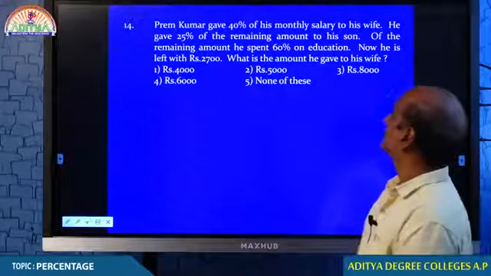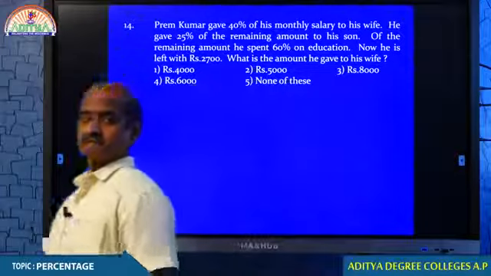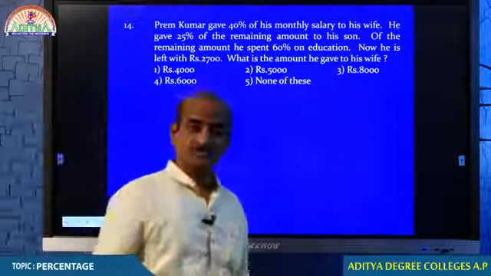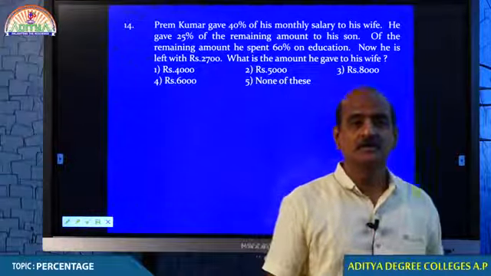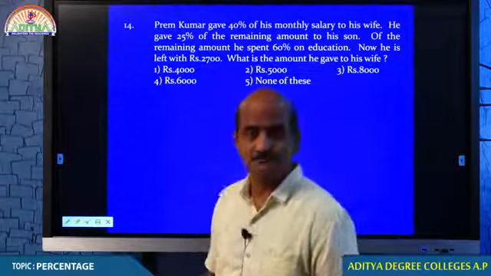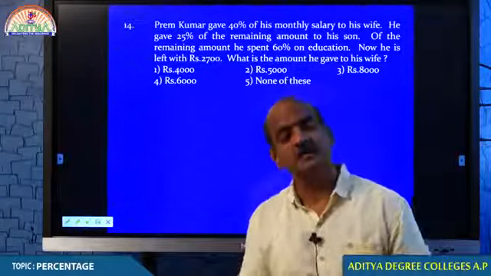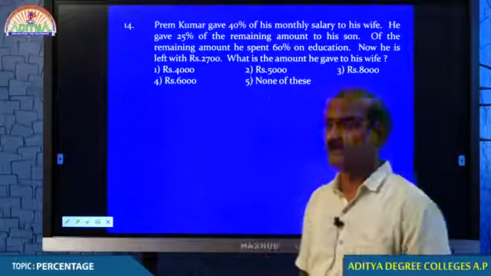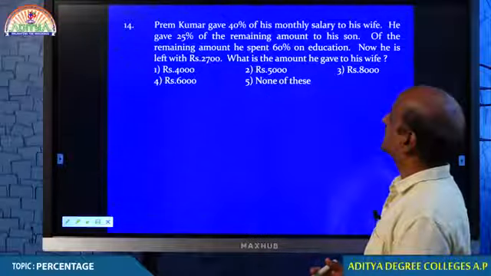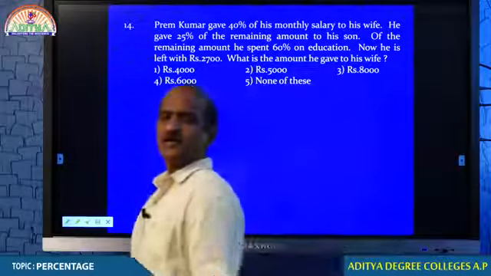Prem Kumar gave 40% of his monthly salary to his wife. He is giving 40% of his salary to his wife. Therefore, he is called Prem Kumar, a person having the right name. He is giving 40% of his salary to his wife and he gave 25% of the remaining. Oh, remaining.